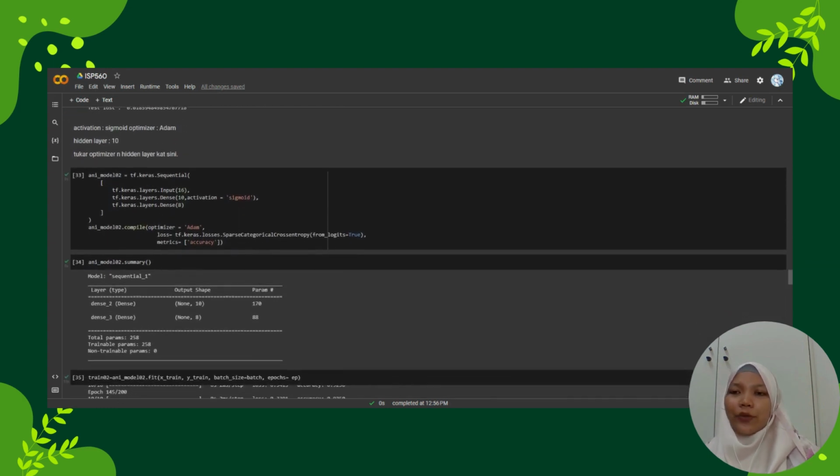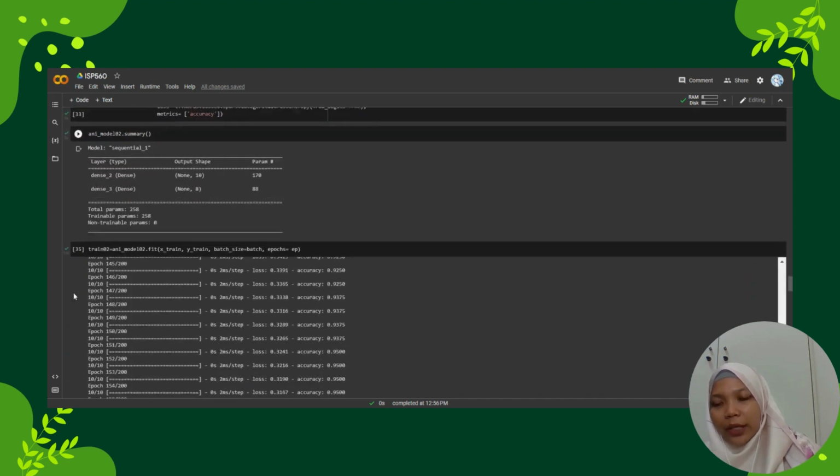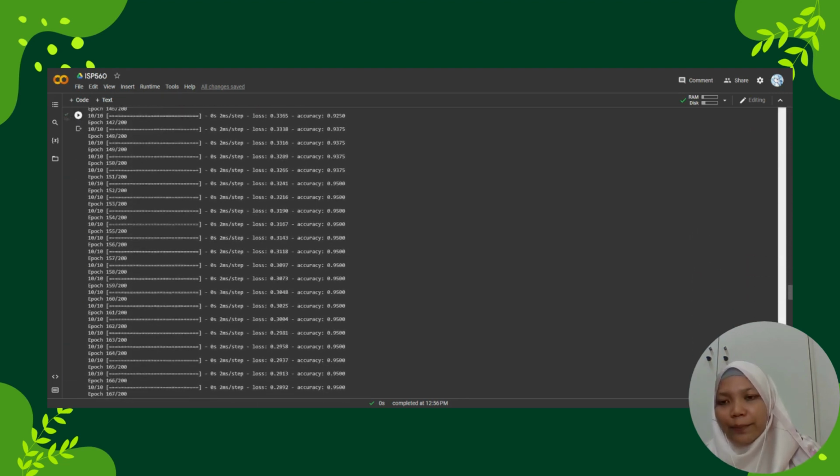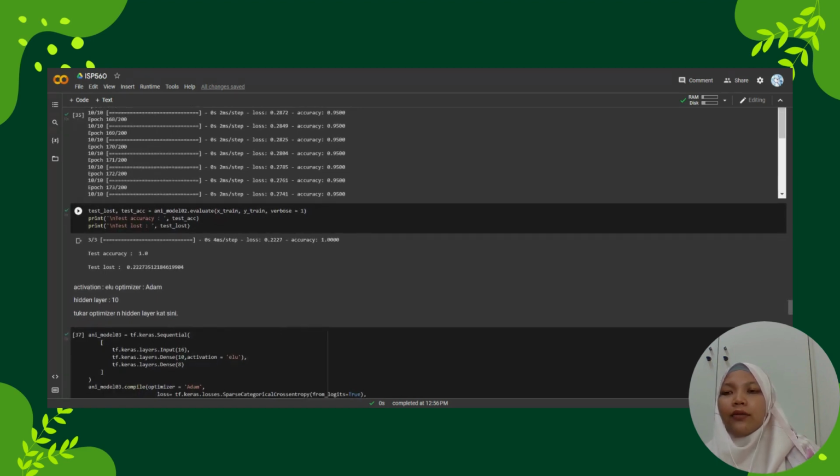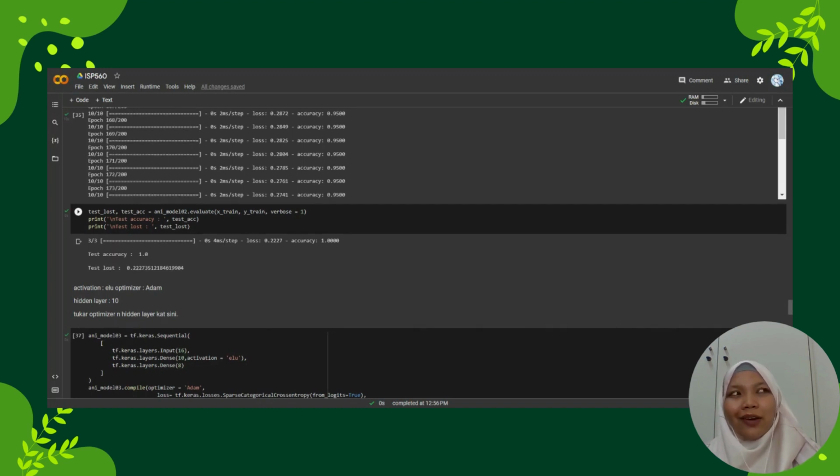Next, I use a different activation function, which is sigmoid, with the same hidden layer and the same optimizer. So this is the coding and the summary. I trained the model and we got test accuracy also equal to 1. But last night when I ran this coding, we got not 1.0, but from my memory about 0.85, maybe 85.